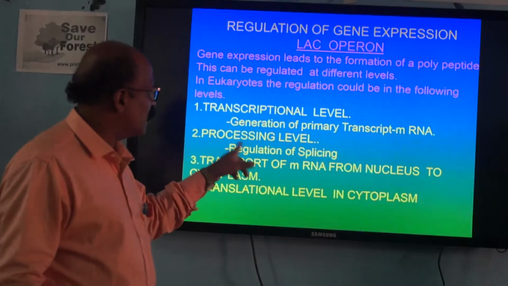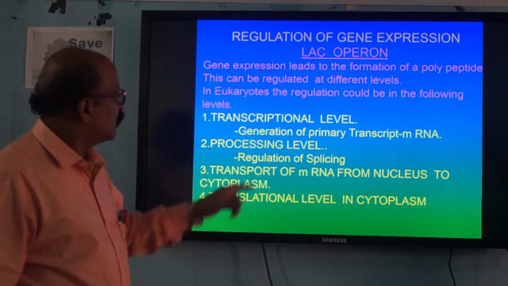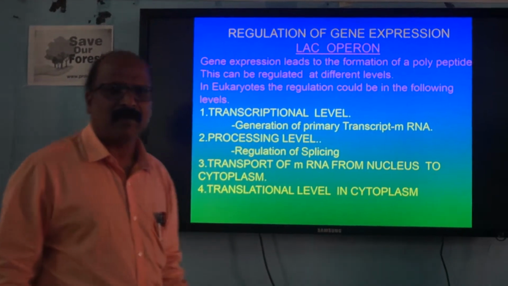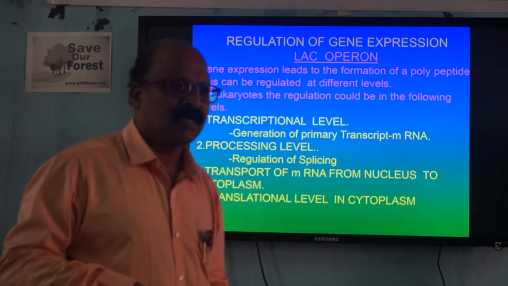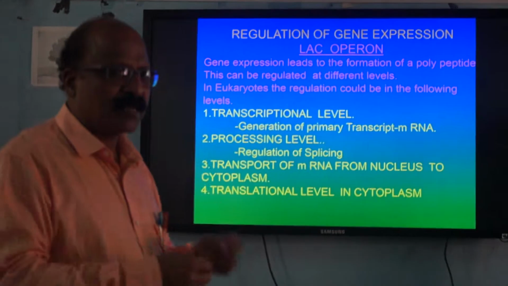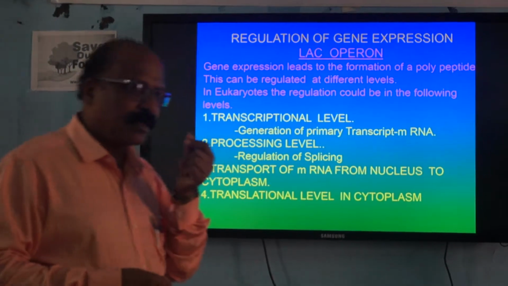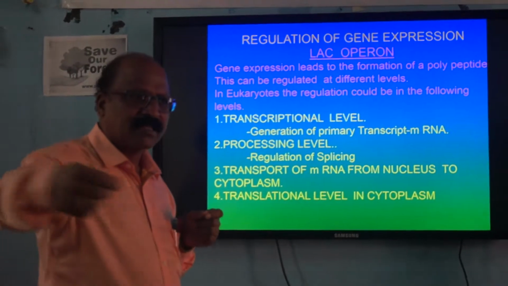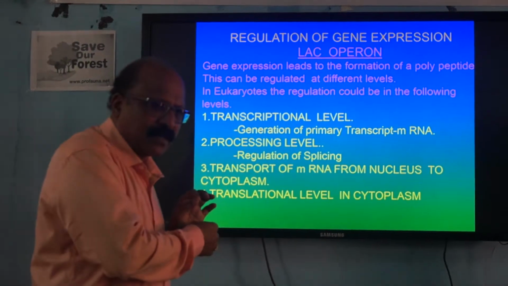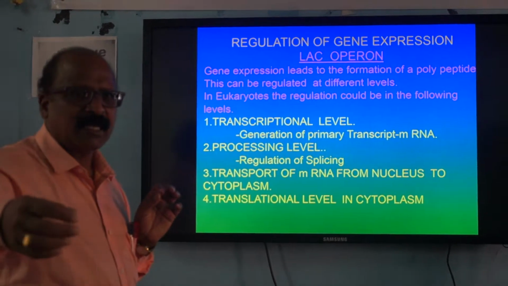And the second level of control is the processing level, regulation of splicing. You know very well about exons and introns. In a DNA, exons and introns are there. From the DNA, when the mRNA is synthesized, the complete polynucleotide is converted to